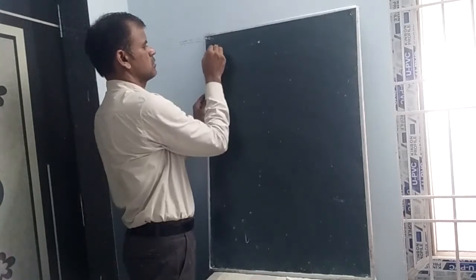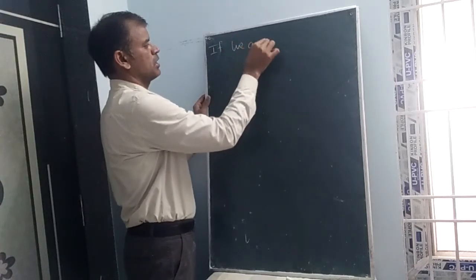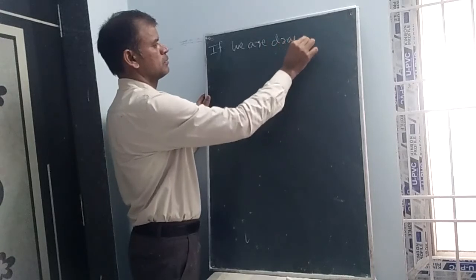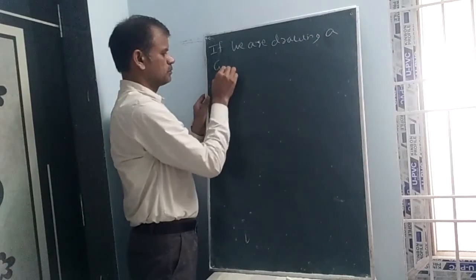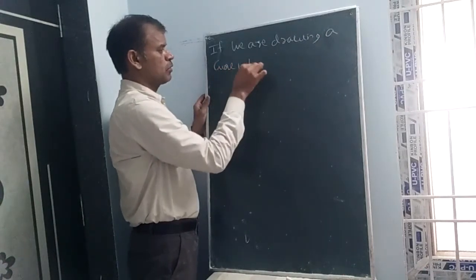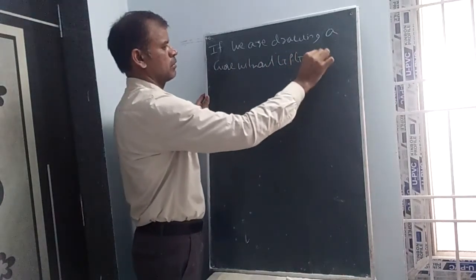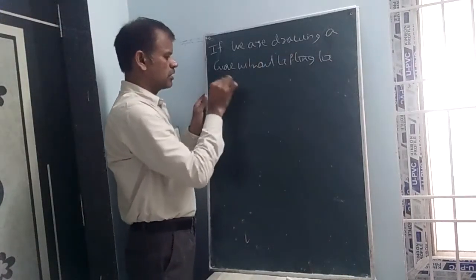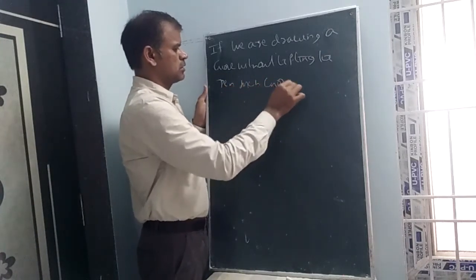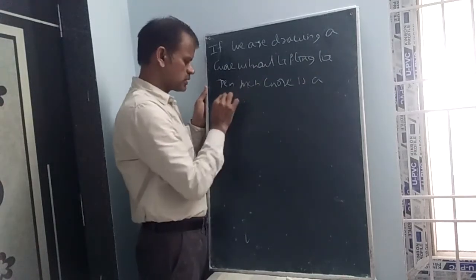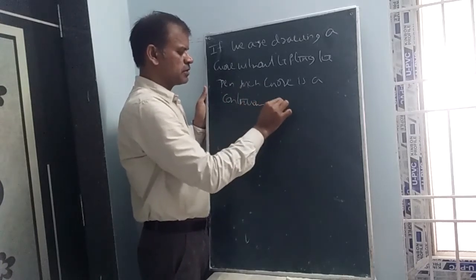Before going to discuss, if I am writing the point, this is a simple definition: if we are drawing a curve without lifting the pen, such a curve is called a continuous curve.